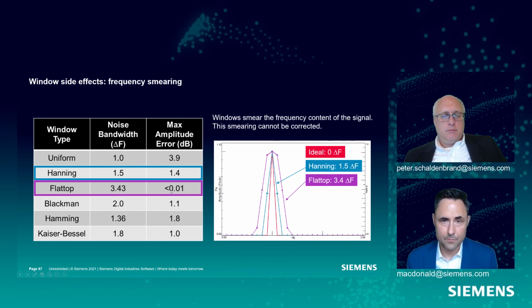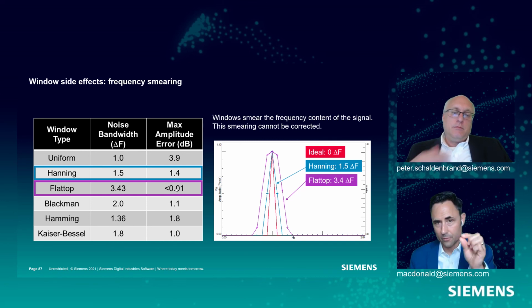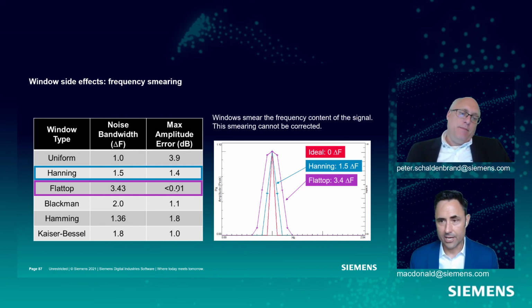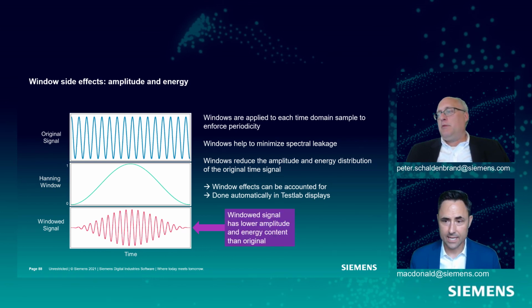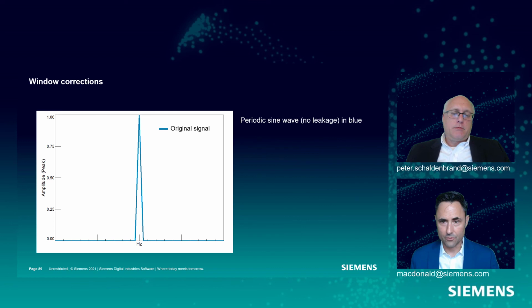Okay, so we use a flat top for things like calibration, where we know the frequency we're sending through our calibrator, and we want to make sure our amplitude is very, very accurate, and so we sacrifice frequency smearing for amplitude. Okay. But as Pete said, this is our original signal. We're going to window it, and this is our windowed signal. This guy in red does not look like the original signal, right? It's reduced in amplitude and the energy is distributed differently between the top and the bottom, and so we have to account for this.